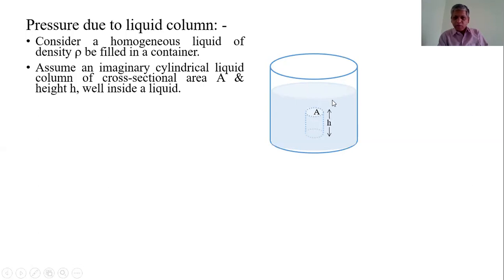This is the free surface of the liquid, below the free surface and above the bottom surface of the liquid. This is well inside the liquid.